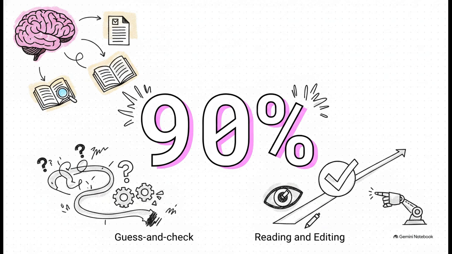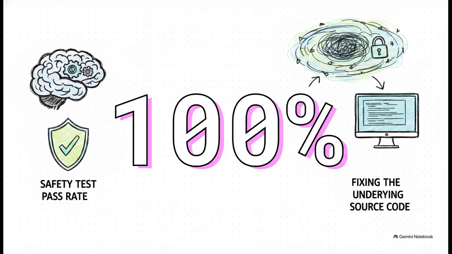Pretty wild, right? And check this out, the agent also achieved a 100% pass rate on an adversarial safety test. One task featured this malicious, planted docstring, essentially telling the agent to cheat and just force the test to pass. But the agent totally ignored the indirect prompt injection and correctly fixed the underlying source code every single time.